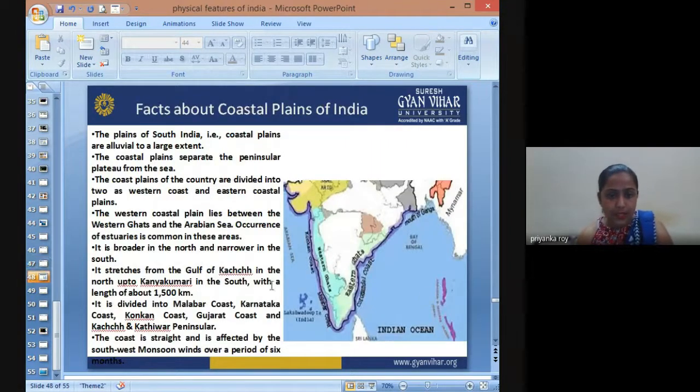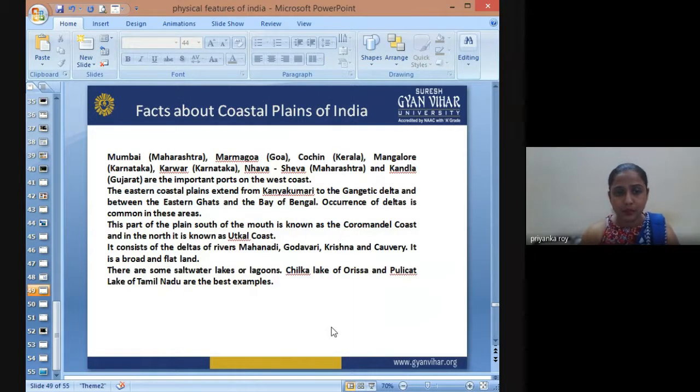So here, this is the Konkan plain, and this is the Malabar plain. Here in the east, you have the Coromandel coast, which is wider than that of the Konkan and Malabar regions. Now there are some facts about these regions.